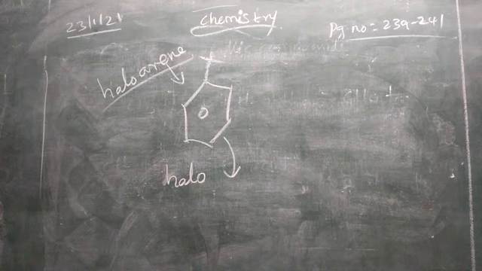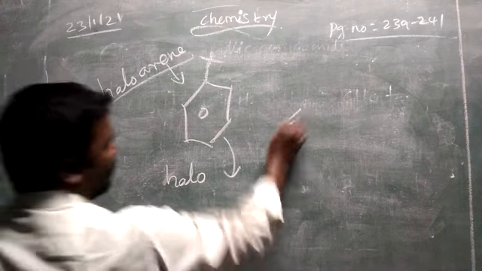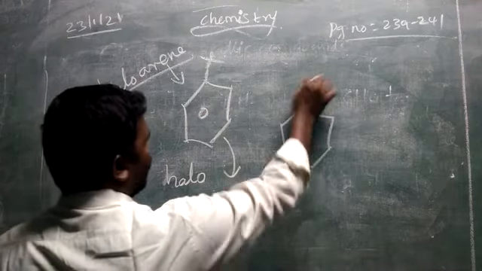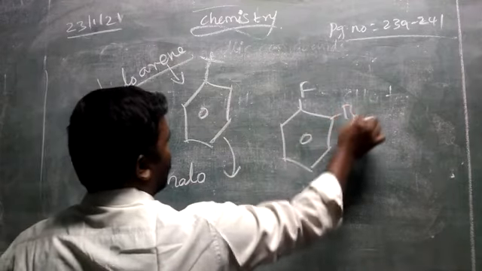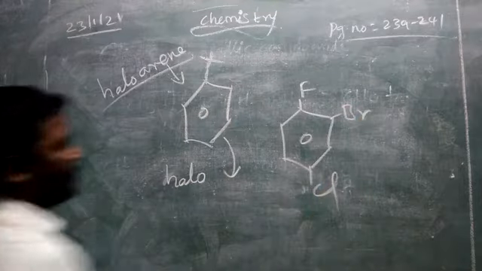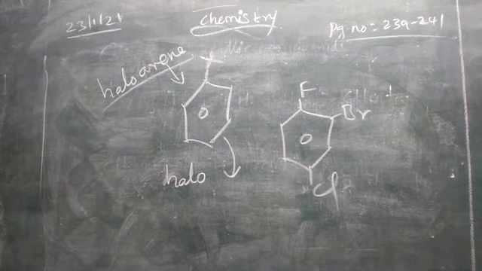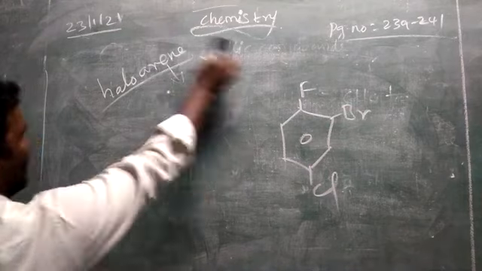If more than one halogen or dissimilar halogens are present in the benzene ring, for example fluorine, bromine, chlorine, like different types of halogen, we have to follow alphabetic order.